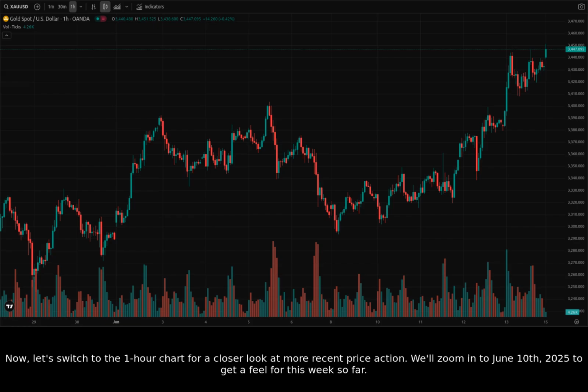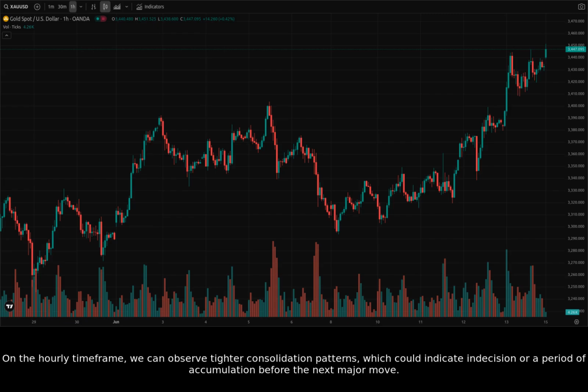Now, let's switch to the one-hour chart for a closer look at more recent price action. We'll zoom into June 10th, 2025 to get a feel for this week so far. On the hourly time frame, we can observe tighter consolidation patterns, which could indicate indecision or a period of accumulation before the next major move.